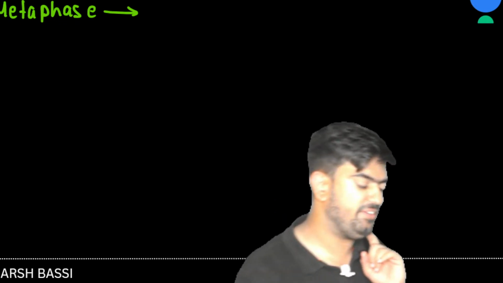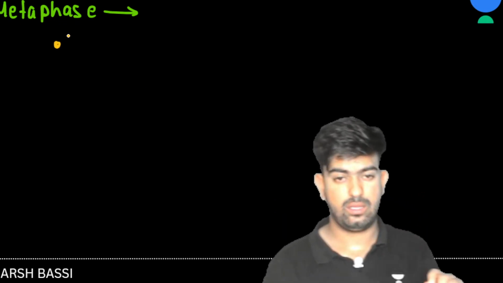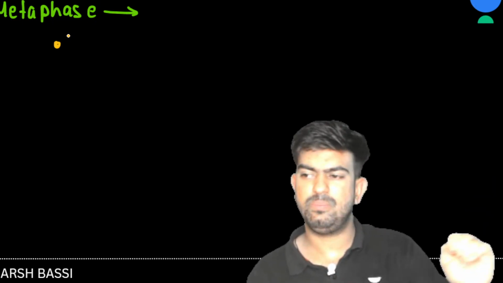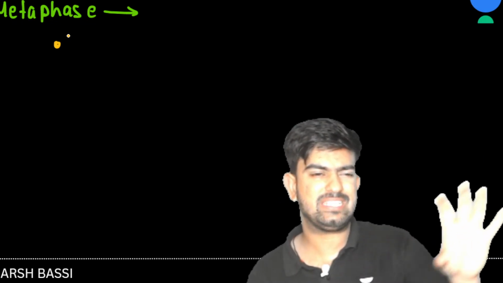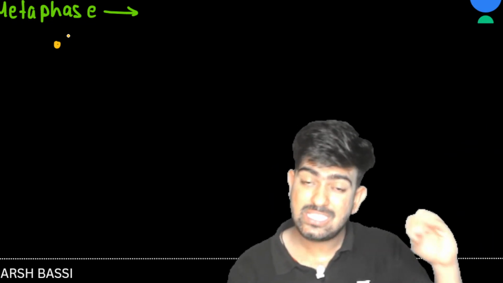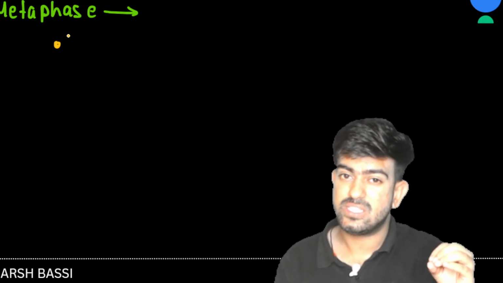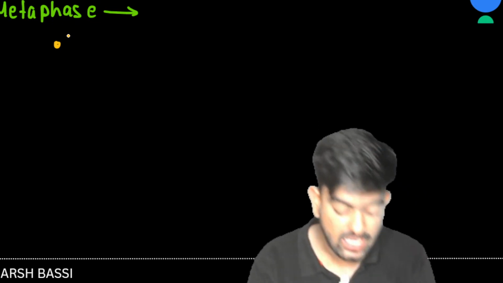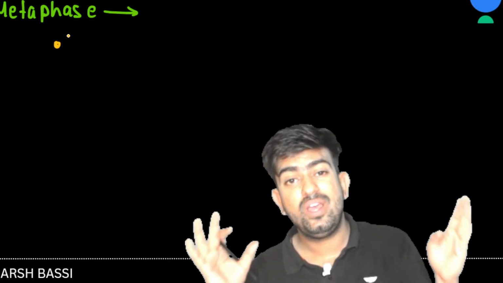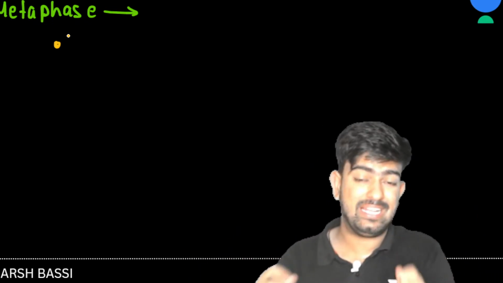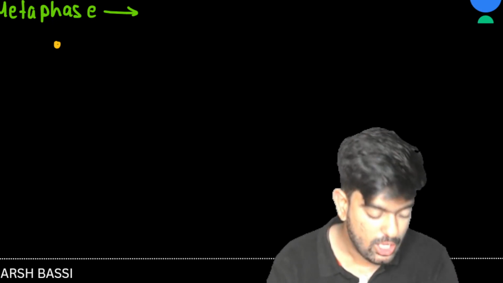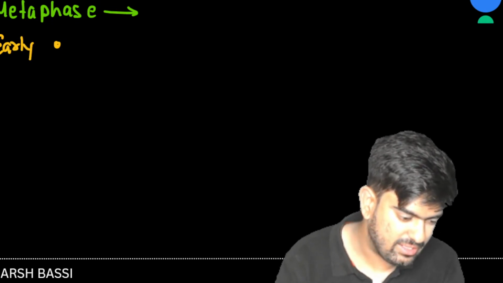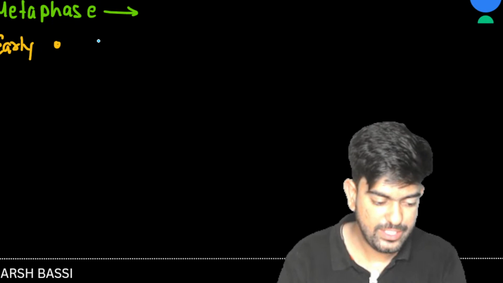So if I talk about the metaphase, if suppose you came to my house, you will be able to know that, okay, Sir's house is maybe white in color. So you will be able to recognize that this is Sir's house. In a similar manner, how are you going to recognize the metaphase? Whenever you see under the microscope that there is no presence of nuclear membrane, then you can conclude that metaphase has started. So again, this is divided into early and late. Let's first discuss the early one. So in early metaphase, what happens?